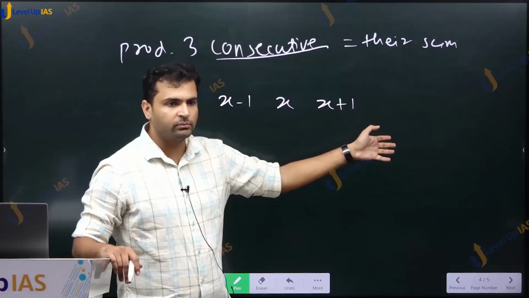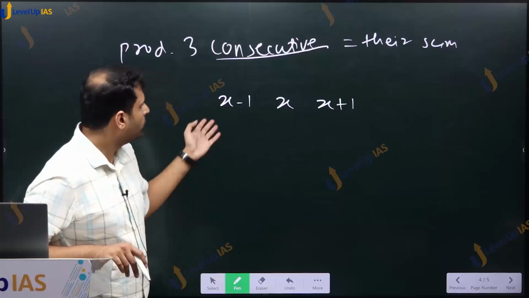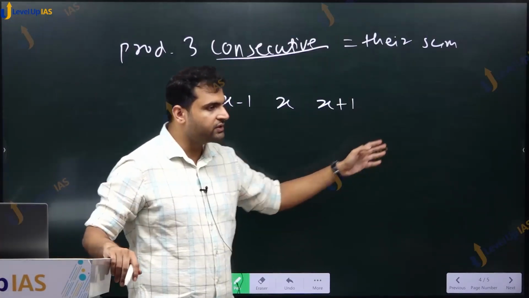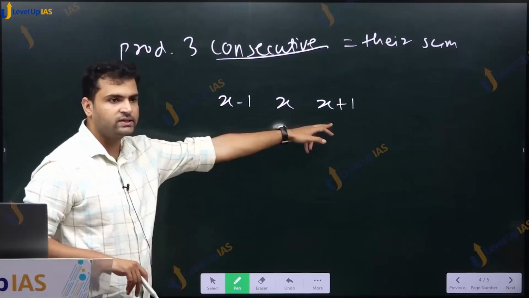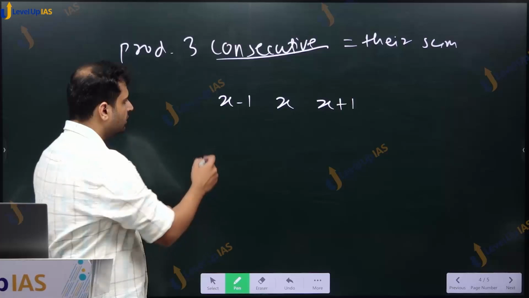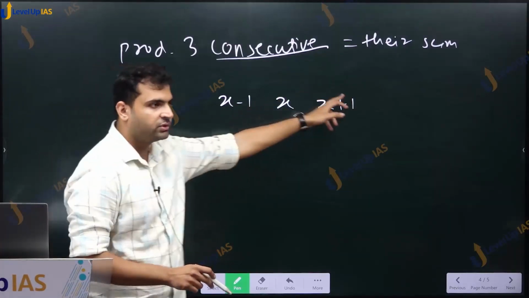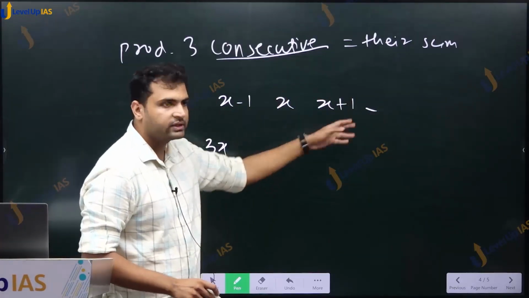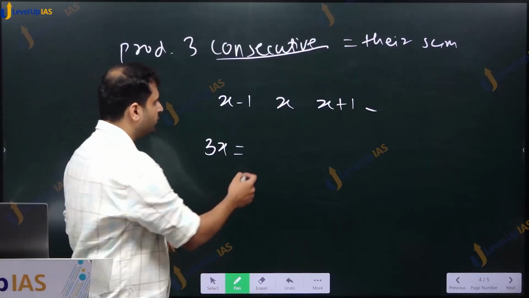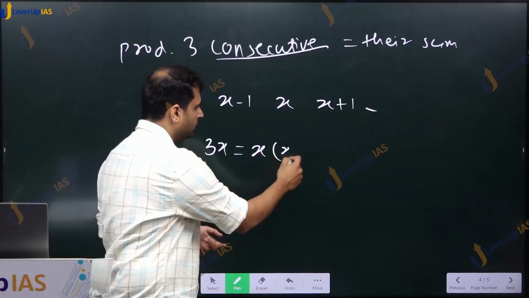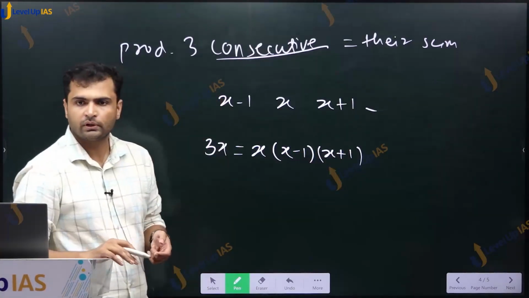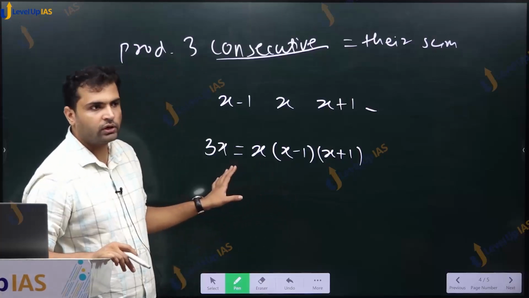That is why I have taken it like this. So how does this equation look? Sum of these 3 consecutive integers, what is their sum? This plus this plus this. What would be in terms of x? 3 times x, because minus 1 and plus 1 will get cancelled. So 3x is equal to their product. What is their product? Product is x into x minus 1 into x plus 1.